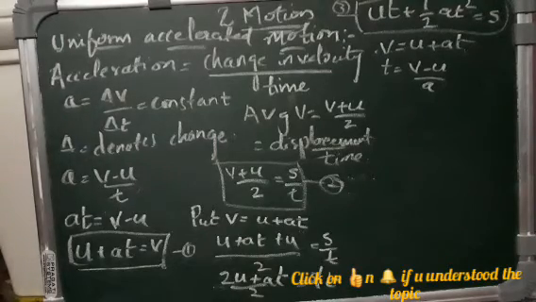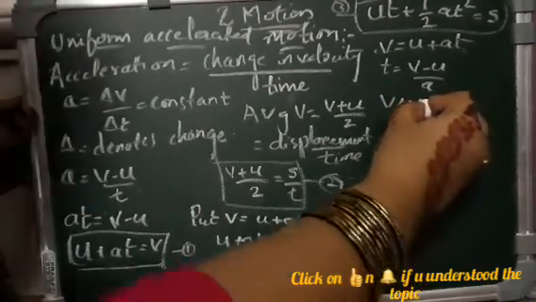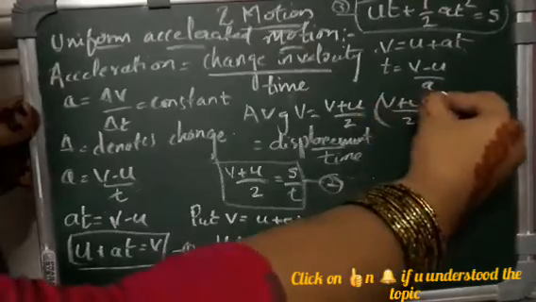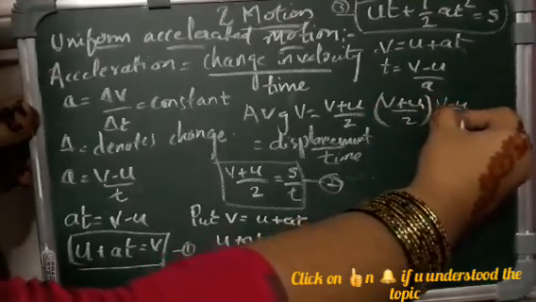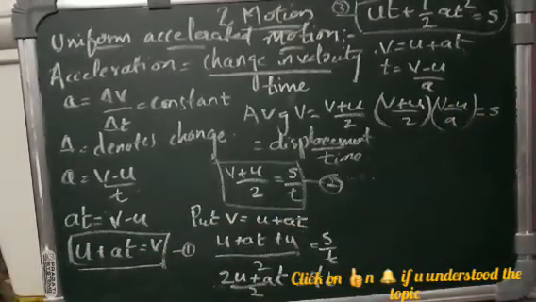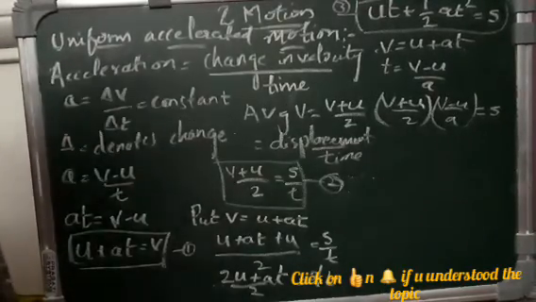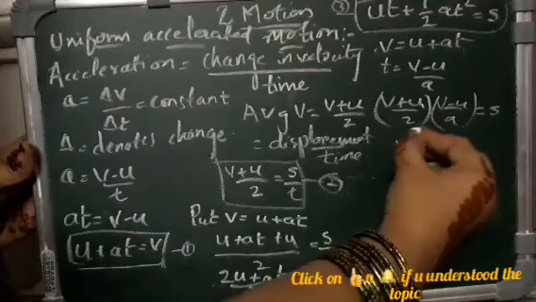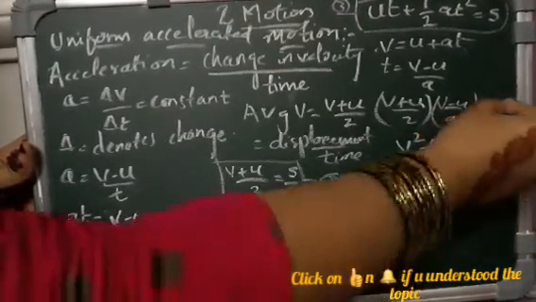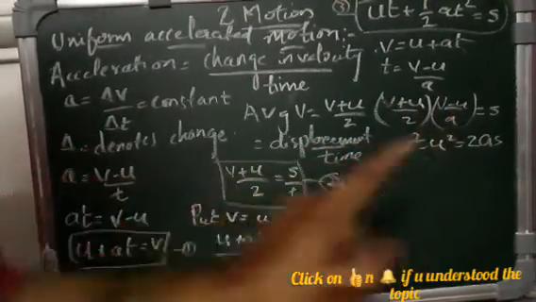After substituting the value, we will get (V plus U) by 2 into (V minus U) by A is equal to S, isn't it? Then V square minus U square is equal to 2AS. That is, V square minus U square is equal to 2AS. We will take this 2A here, and then V square minus U square, isn't it?